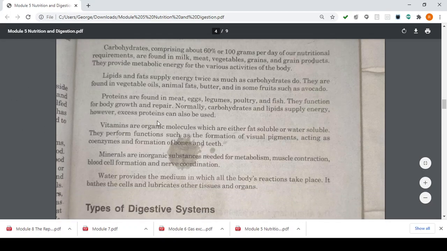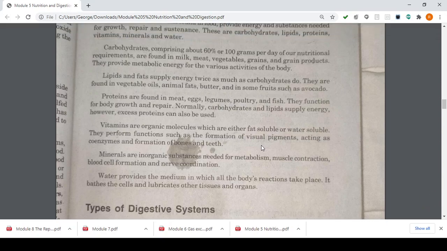So next, we have your vitamins. Balaan nyo ng kids kung ano purpose ni lipids, ni fats, ni carbohydrates, and proteins. Next, we have your vitamins. Vitamins naman are organic molecules which are either fat-soluble or water-soluble. They perform functions such as the formation of visual pigments, acting as coenzymes, and formation of bones and teeth.